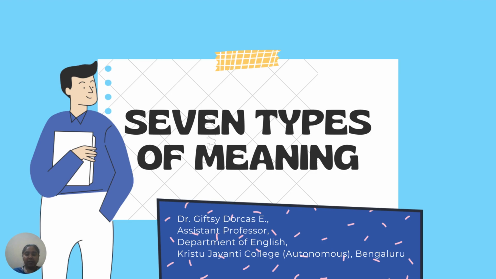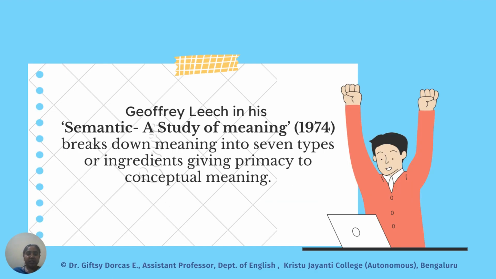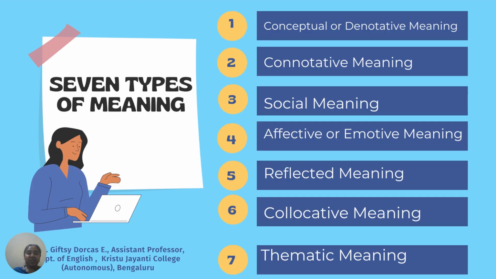So, let's begin. It was Geoffrey Leach in his work Semantics: A Study of Meaning in 1974, where he gave the 7 types of meaning. He breaks meaning down into 7 types or ingredients, giving primacy to conceptual meaning. So, in today's session, we'll be seeing the 7 types of meaning, what they are, and an explanation for each of these 7 types of meaning. So, let's begin and find out what are the 7 types of meaning.